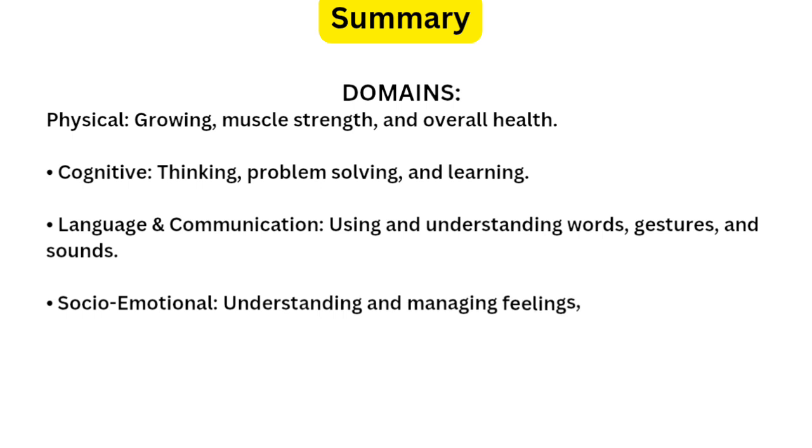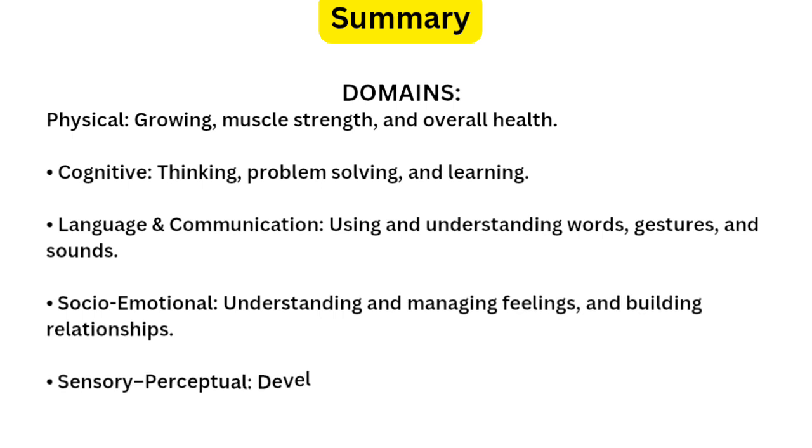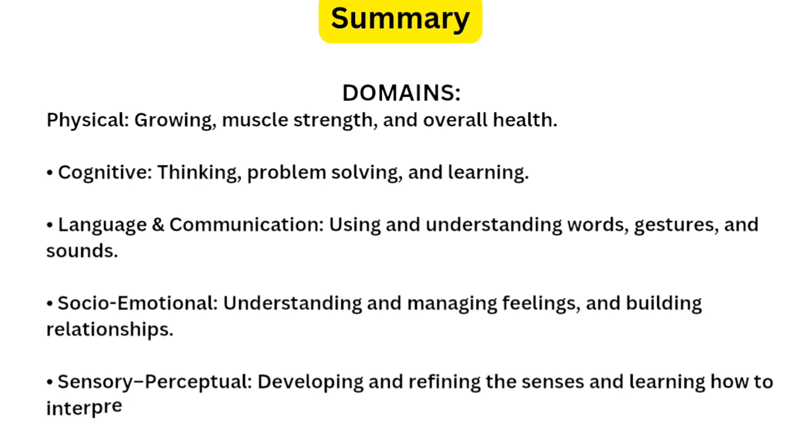This all comes under cognitive development. The next domain was the language and communication domain, how a child understands and uses words, gestures, and sentences to express themselves. The next domain was social emotional development, how a child understands feelings, makes friends, shares, and shows empathy. All those things come under the social emotional domain.